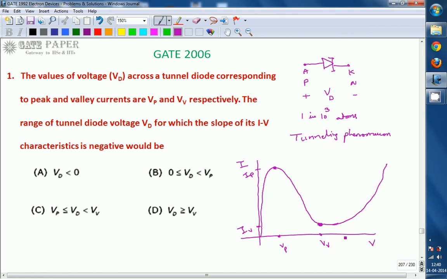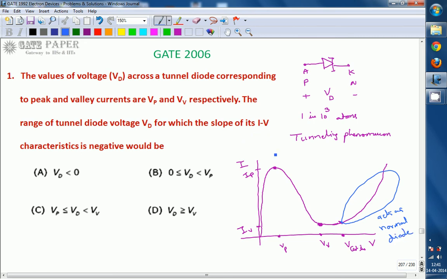This is the point which is the cut-in voltage, the knee voltage, and from here it acts as a normal diode, a normal PN junction.